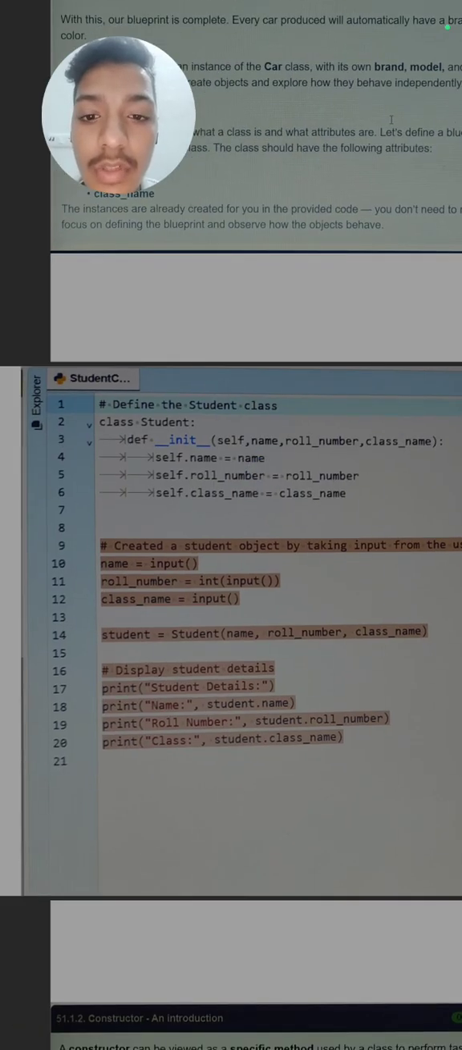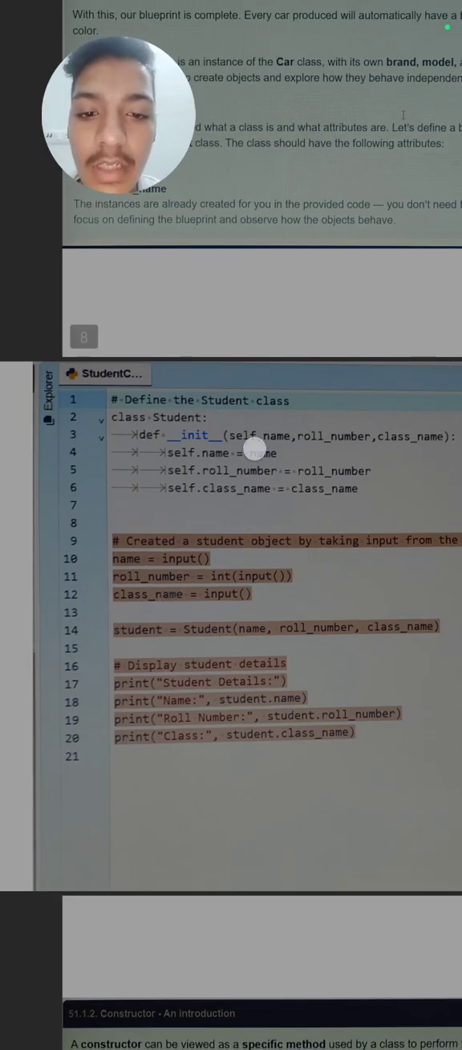Why do we always write self.name = name? Because here we have taken input the name, roll number, and class name. We can also take different names, but it would be very confusing to remember that much code. So we simply write what we have taken as input.